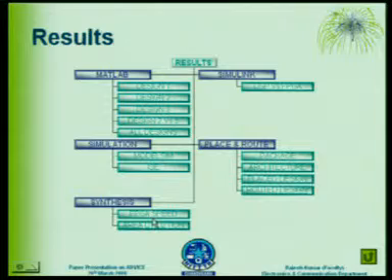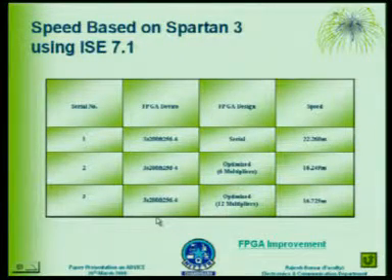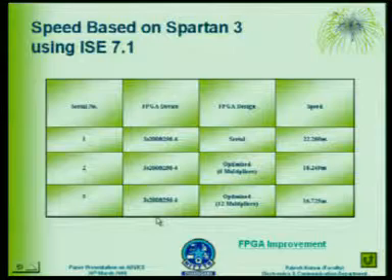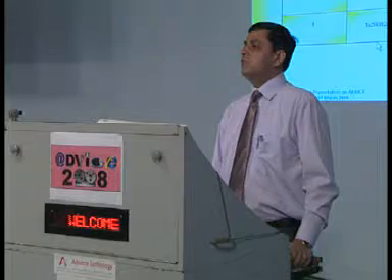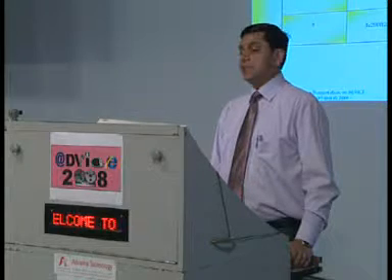In results, the related results of this presentation are FPGA speed. I have actually optimized two designs. I made one design with 6 multipliers, and then I made one design with 12 multipliers. I made one design with serial architecture.